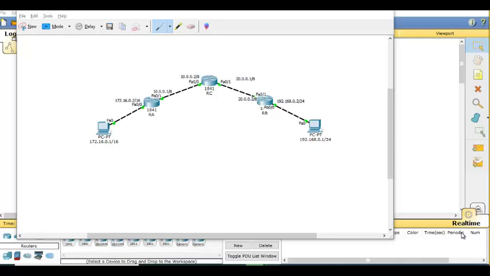Tell me, what is the administrative distance of EIGRP? 90, sir. What is the multicast address EIGRP uses? 224.0.0.10. What is the multicast address RIP version 2 uses? 224.0.0.9. Okay. Now, what is the metric in RIP?